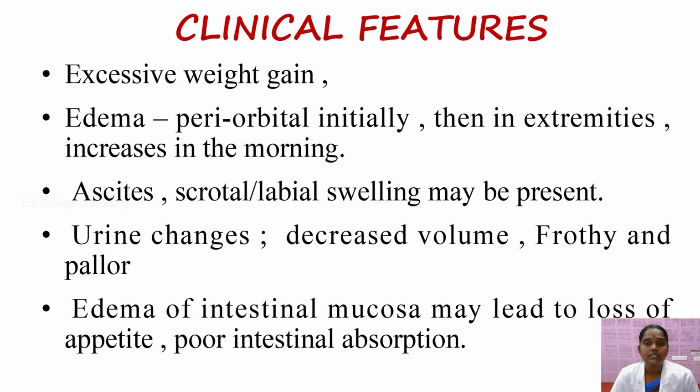The urine changes may include hematuria or protein in the urine. The urine volume decreases, with only 10 ml, 20 ml, or 50 ml of urine excreted. The urine is frothy and the skin is pale. The edema of the intestinal mucosa may lead to loss of appetite and poor intestinal absorption. Because of the protein loss, fluid accumulates in the body, and the baby develops loss of appetite.